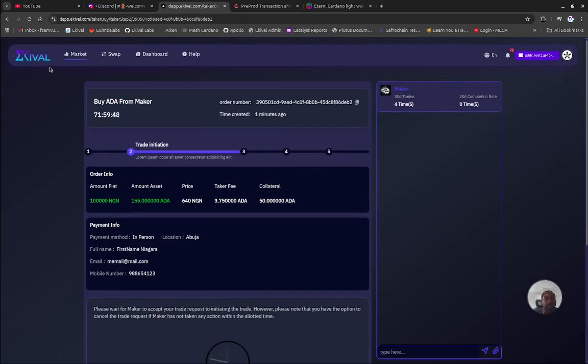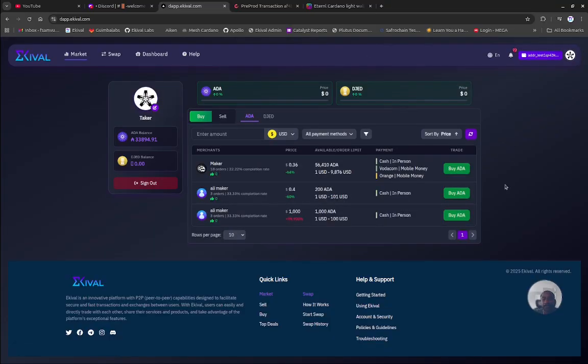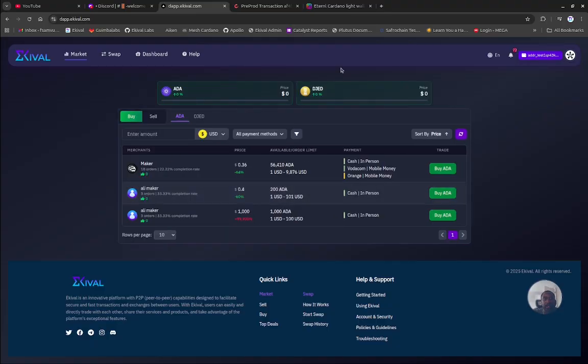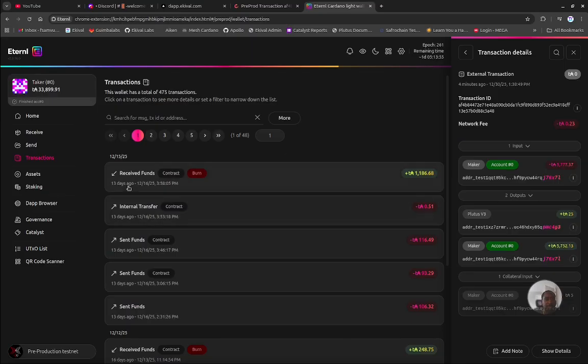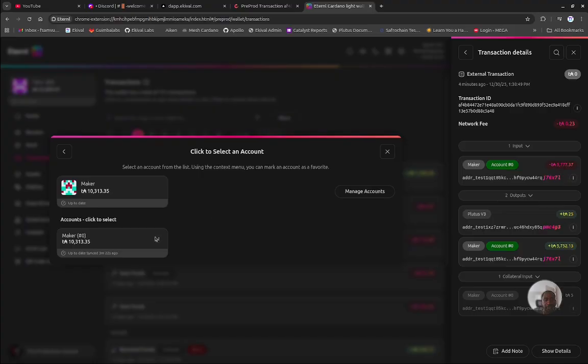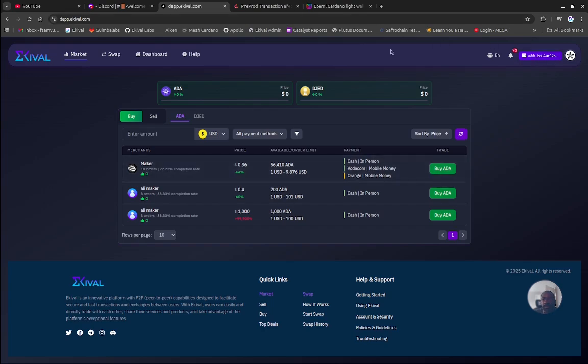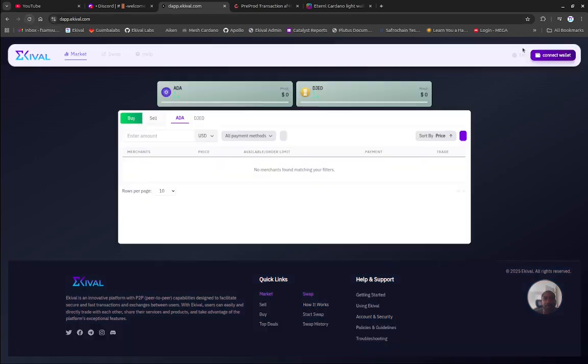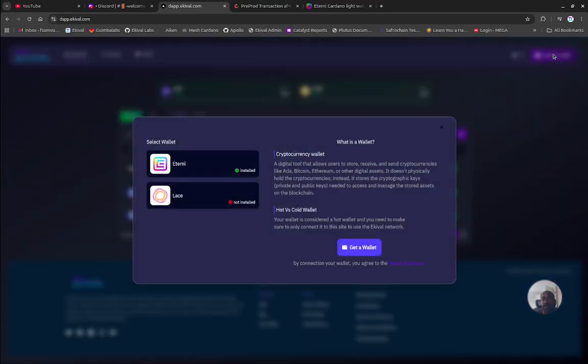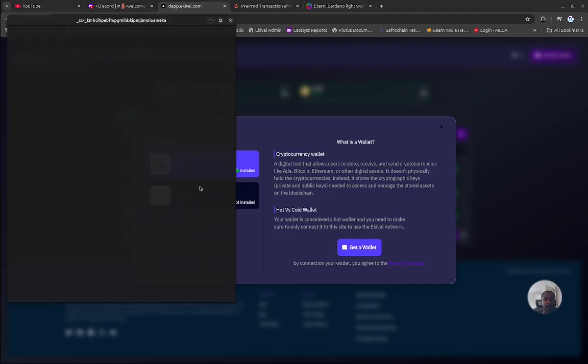Okay, so now we can go back to the market. We will be able to go in, sign out as the taker, change to the maker wallet. Again, this is a back and forth only because it is. Now we can refresh. Once we refresh, we'll be given the opportunity to connect the wallet. Yes, Eternl.